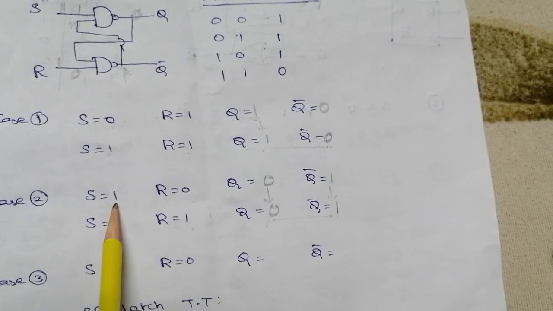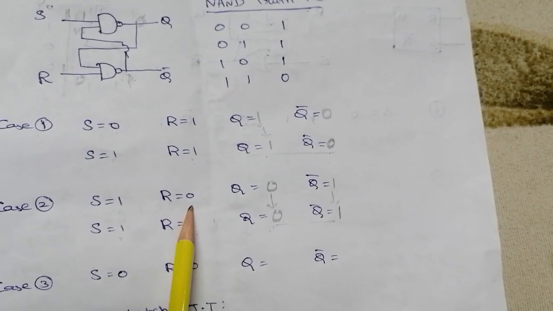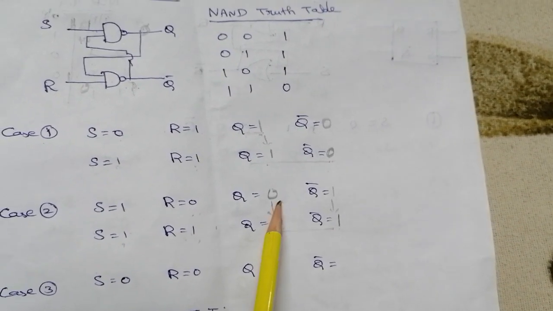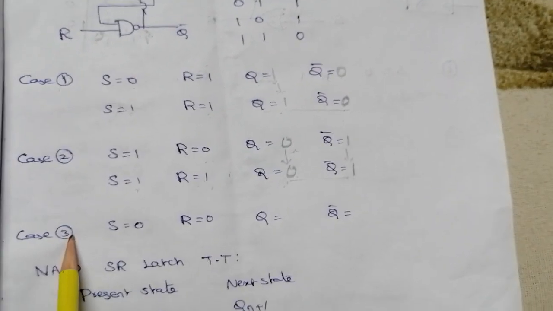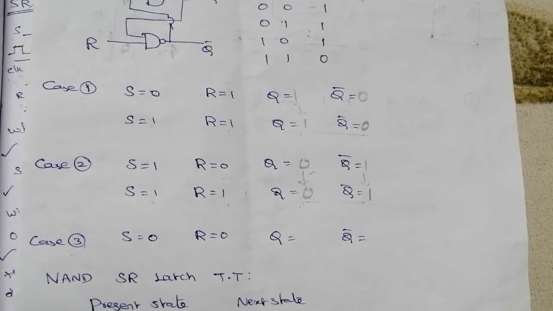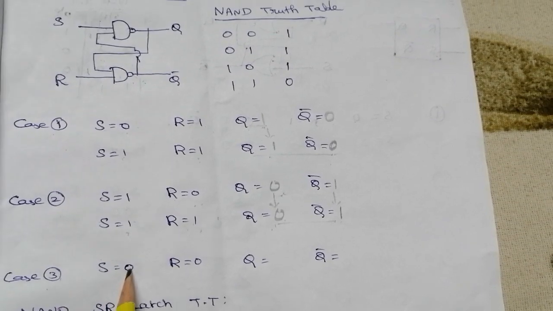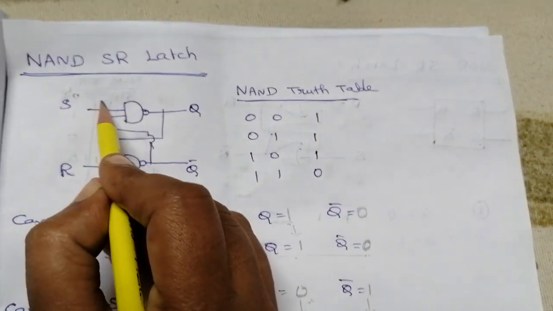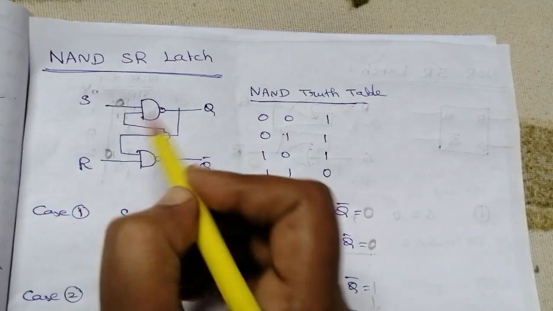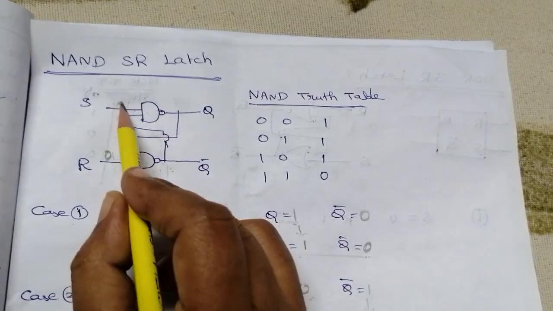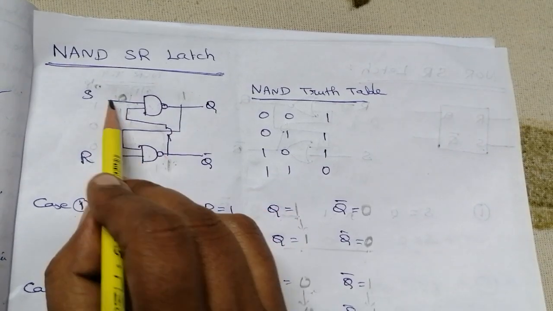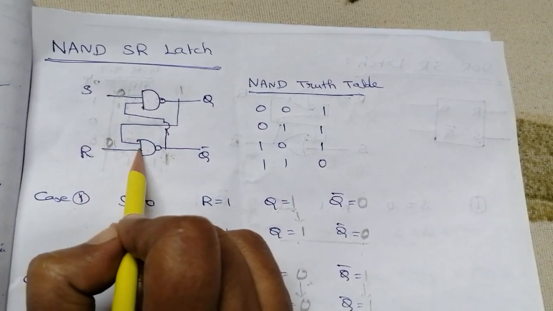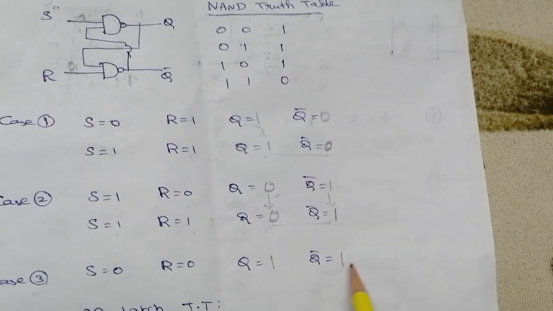And S equal to 1, R equal to 0, then the next state is reset state, right? Then case 3. In case 3, both inputs are 0. S is equal to 0, R equal to 0. So NAND gate truth table, one input is 0 means the output is 1. So both outputs are 1 1 because this input is also 0, this input is 0. So output of both NAND gate is 1, which means Q equal to 1, Q bar 1.